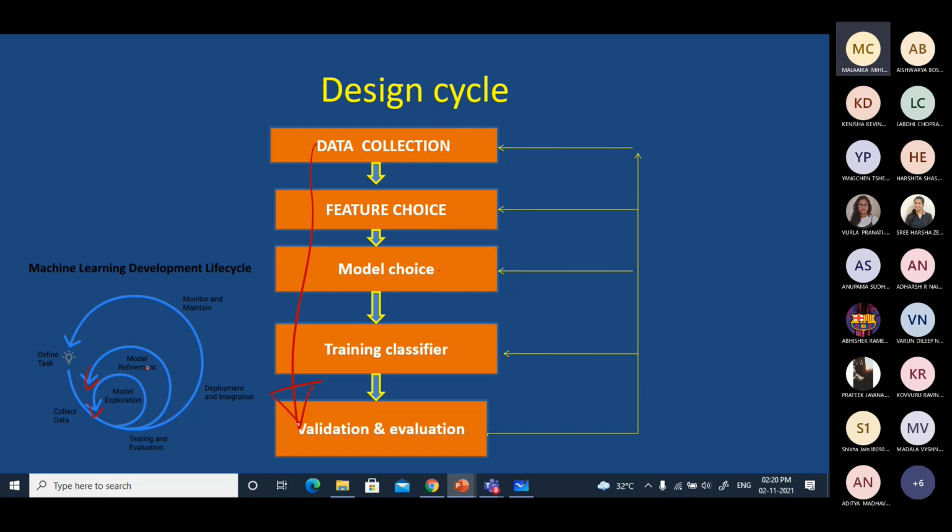You may have to make improvements in the model. The performance of the model needs to be improved. Maybe if it is 90%, you improve it to maybe 92% or 93%, and so on. How to improve that? You may have to pass through the various design stages once again.